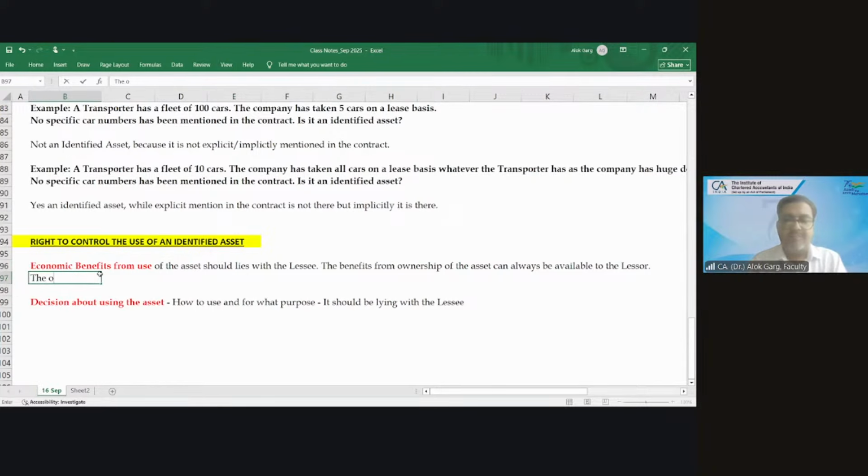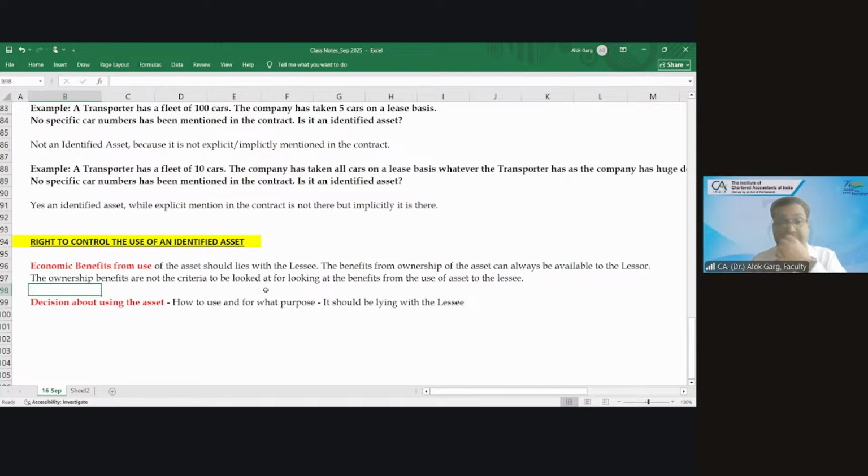So the ownership benefits are not the criteria to be looked at for the benefits from the use of the asset to the lessee.